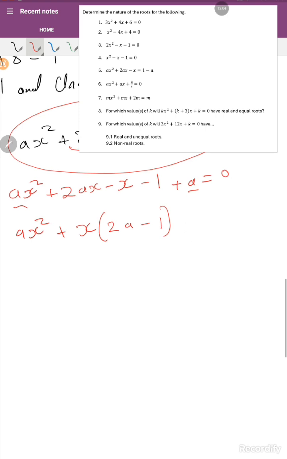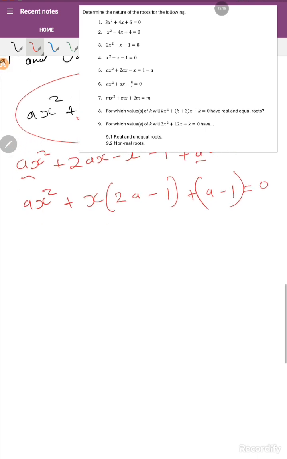Remember that we have plus a minus 1, which is equal to 0. You can put that in brackets if you like. Therefore, this is the standard form.